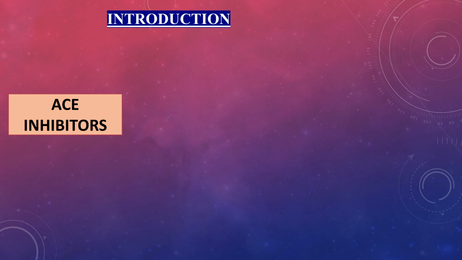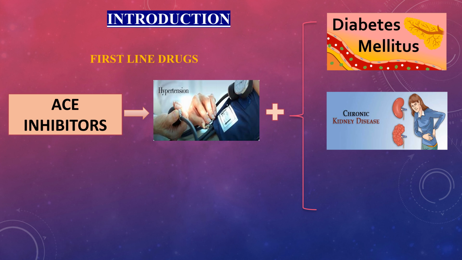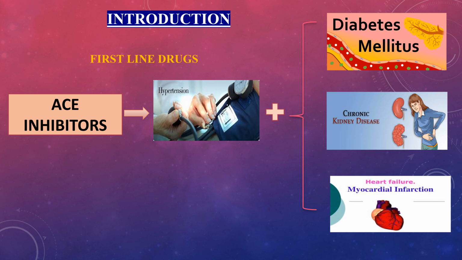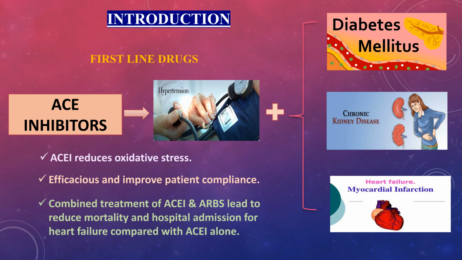ACE inhibitors are the first line drugs used in case of hypertension associated with diabetes mellitus, chronic kidney disease, heart failure or myocardial infarction. These drugs reduce oxidative stress, are mostly efficacious and improve patient compliance. Clinical studies show that combined treatment of ACE inhibitors and angiotensin receptor blockers leads to reduced mortality and hospital admission for heart failure compared with ACE inhibitor alone.